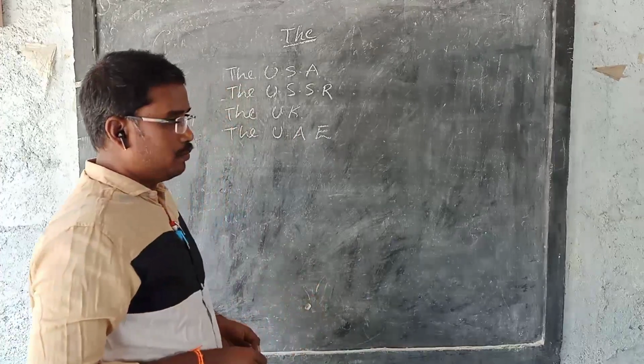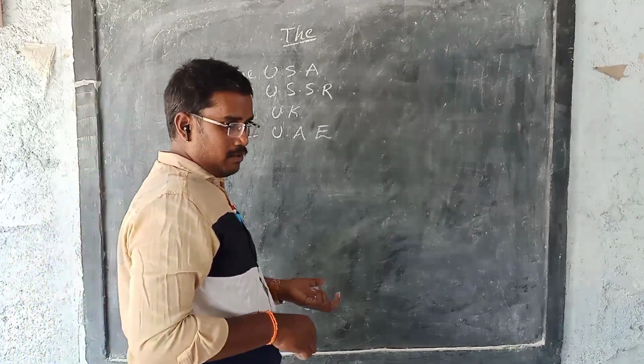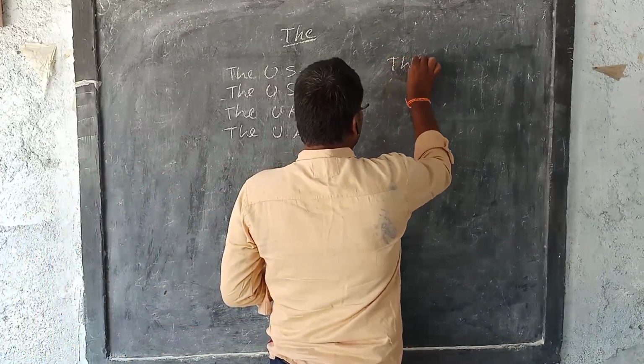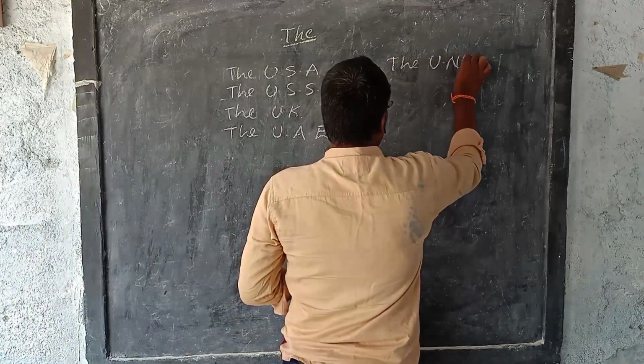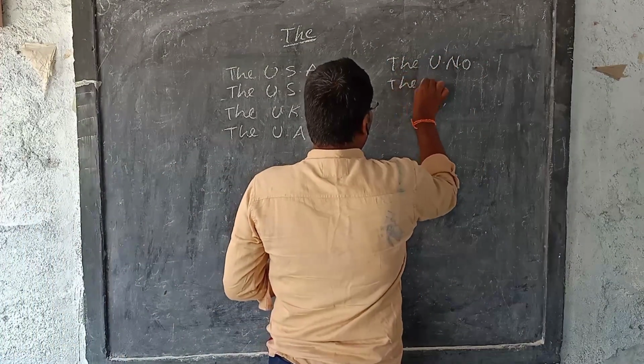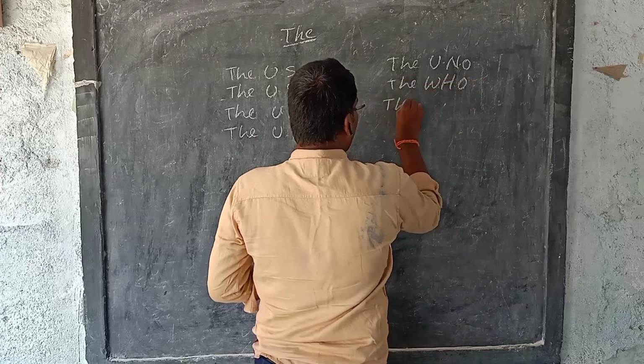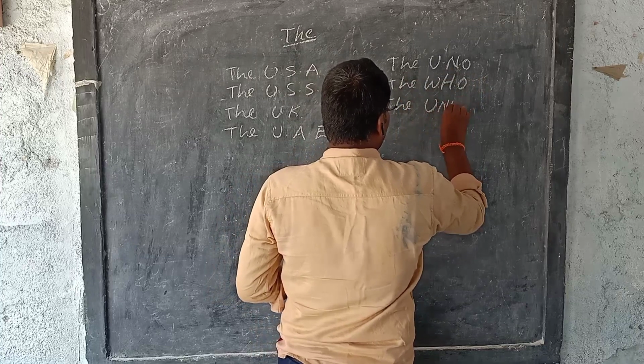Also international organizations are there. Yes, very good. The UNO, the WHO, the UNICEF.